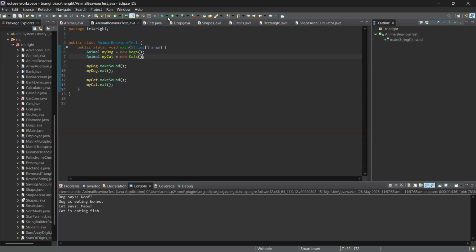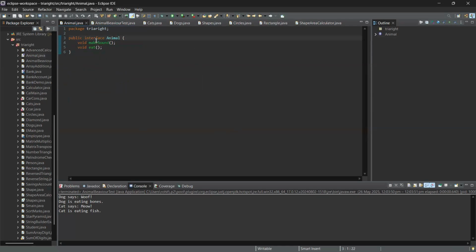Now when we run this program, we'll see the output. Very well: dog says woof, dog is eating bone, cat says meow, and cat is eating fish. We saw that there is an interface Animal having the two methods makeSound and eat, and the Cat class implements Animal and overrides those methods.